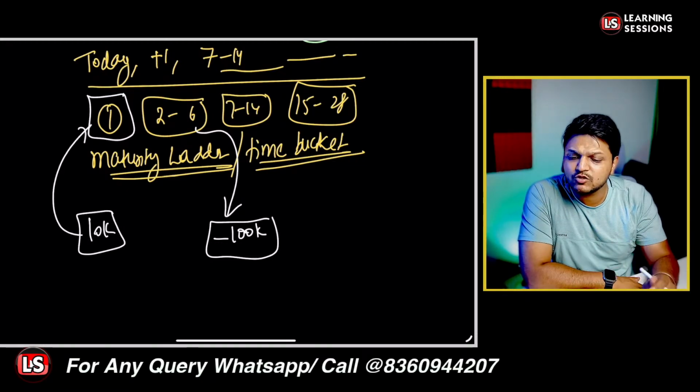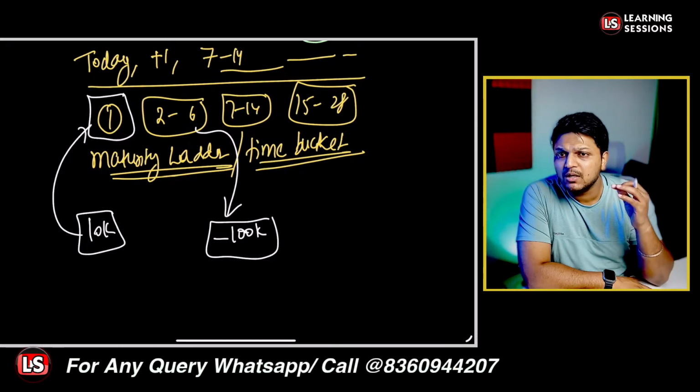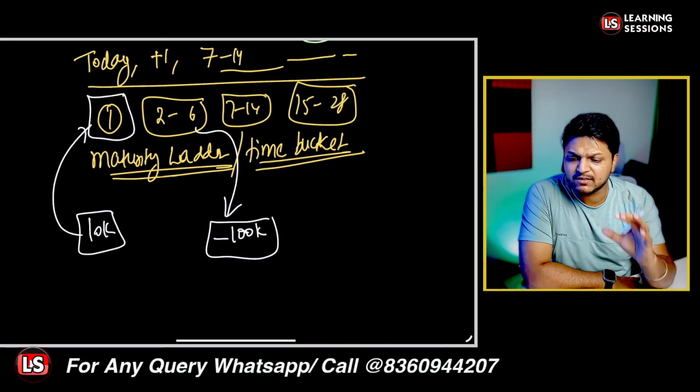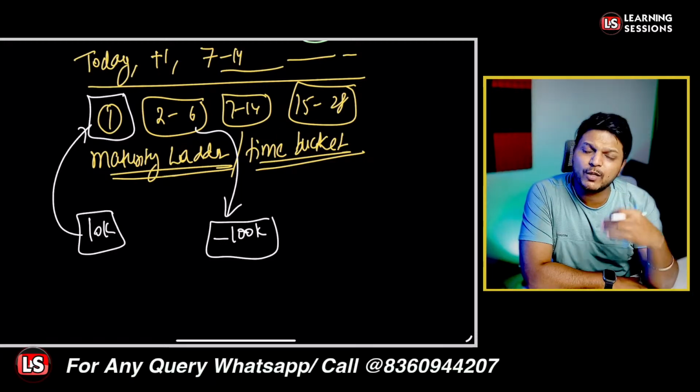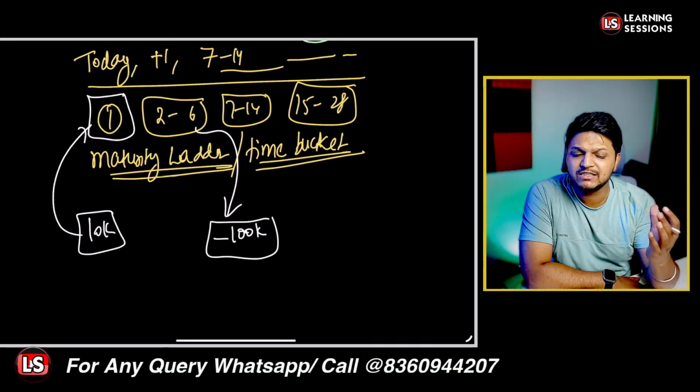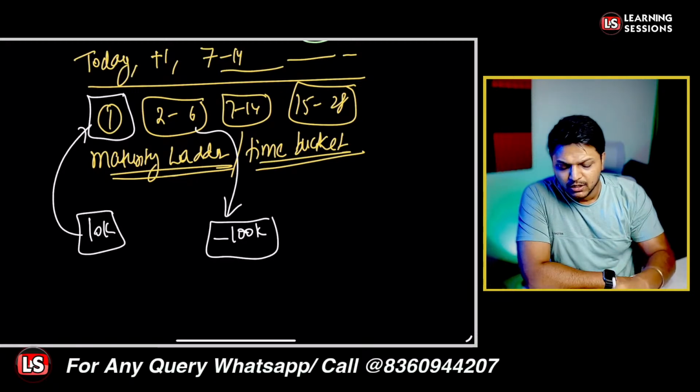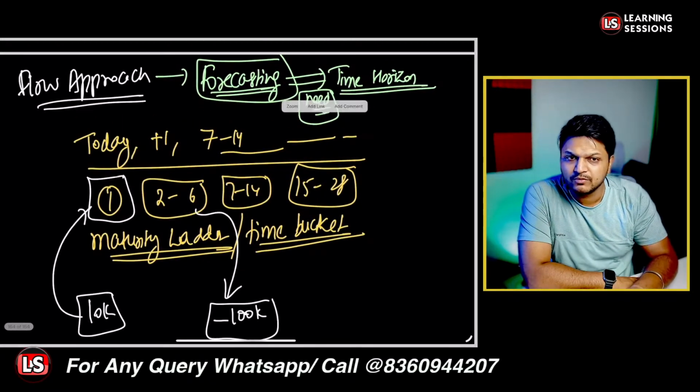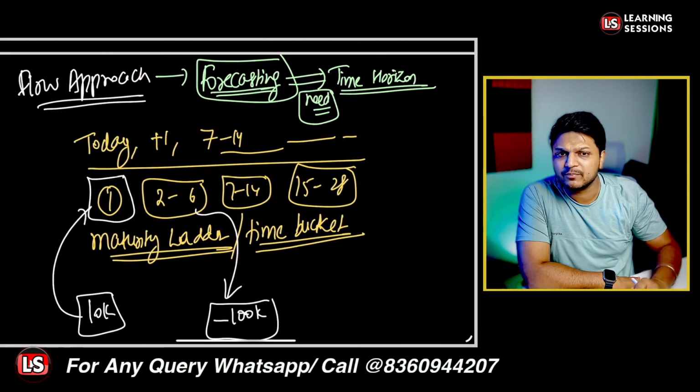That is the flow approach. We talk about the maturity ladder and time buckets, which help us maintain liquidity over the time horizon. It just gives us an idea, which is why we use the word forecasting. Is that clear?